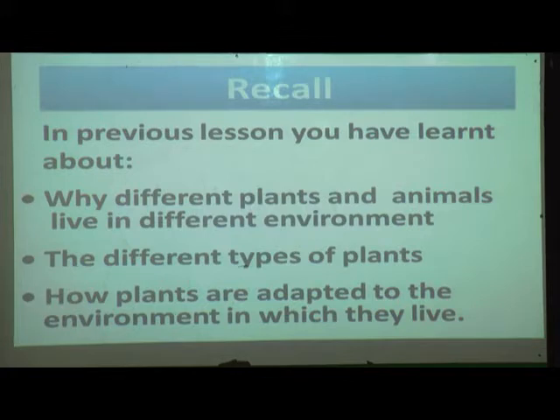According to the condition of weather or place, they have changed or they are adapted. Adapted means they have changed in such a way that they can live in those environments. So you have learned these 3 points in the previous lesson.